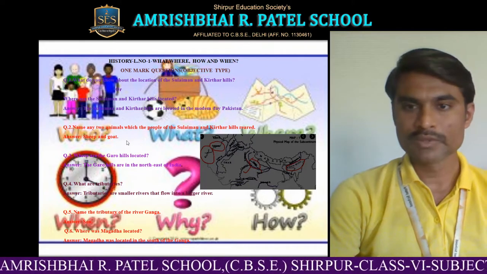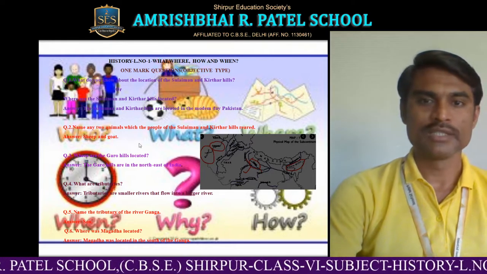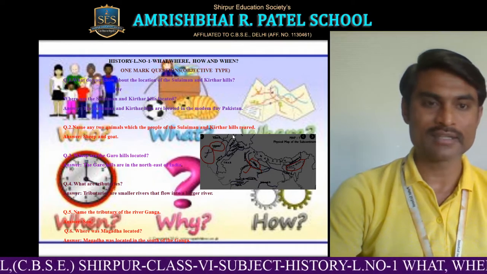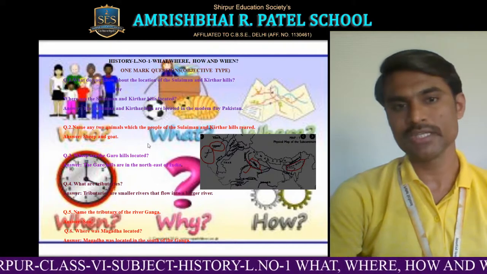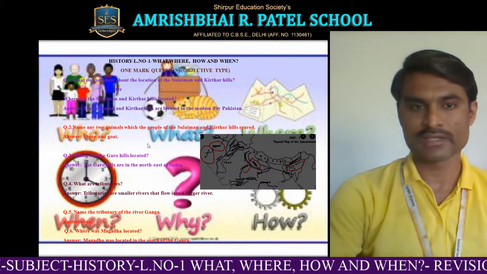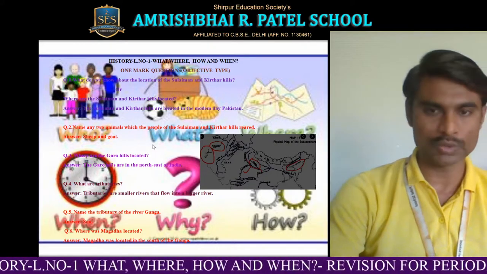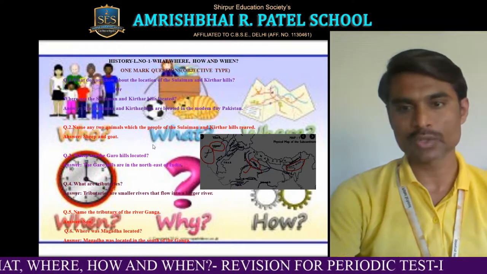Question number 2. Name any two animals which the people of Suleiman and Kirthar hills reared. Means the animals reared by the people, those who lived there in Suleiman and Kirthar hills. They were sheep and goat. So animals were sheep and goat.